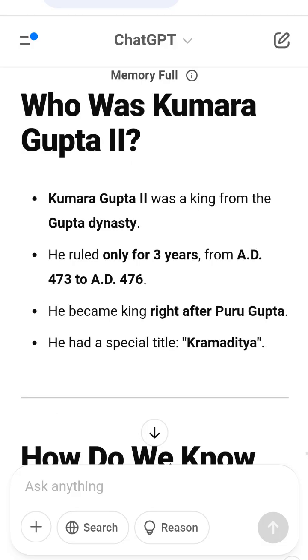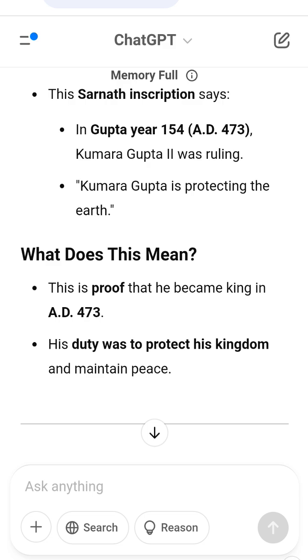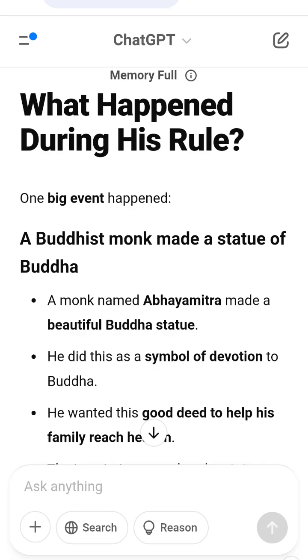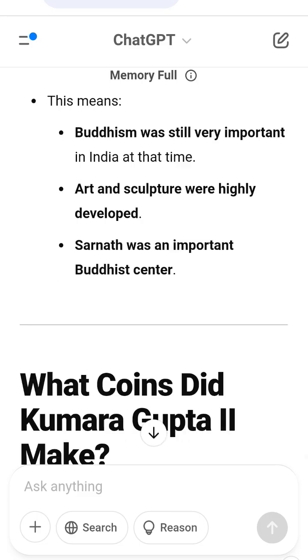Where are these coins now? 18 coins are kept in the British Museum, UK. 2 coins are kept in the Indian Museum, India. What do these coins tell us? Kumara Gupta II followed the Gupta tradition of making gold coins. His title, Kramaditya, was very important because it was written on coins. He believed in Hindu gods, Lakshmi, but also ruled during a time when Buddhism was strong.